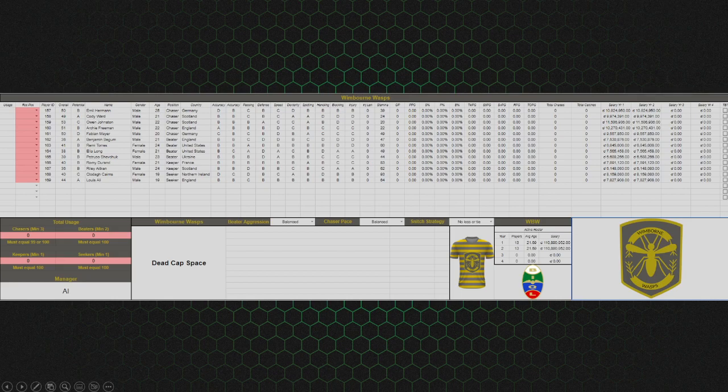The amount of players that you have rostered for that year is listed right here. So right now, for year 1 and 2, Wimborne has 13 players rostered for each season. The only one that matters in this case is year 1. That is the current year. If this is over, then you are in violation of the roster rules.